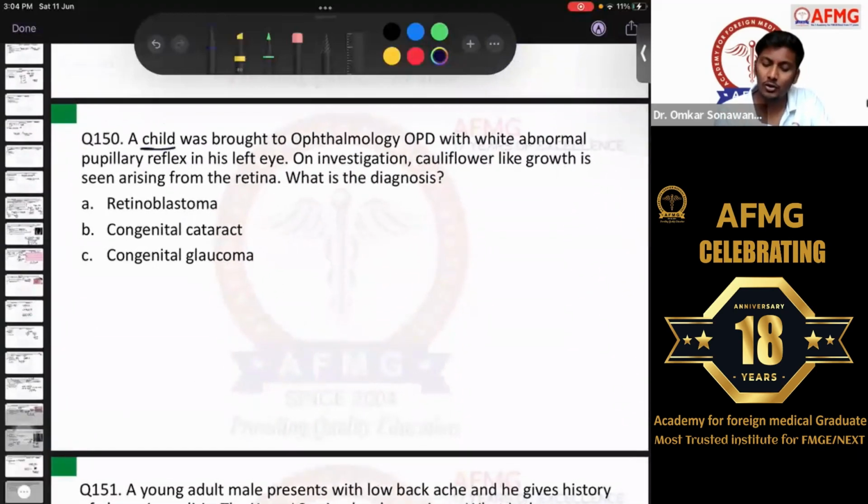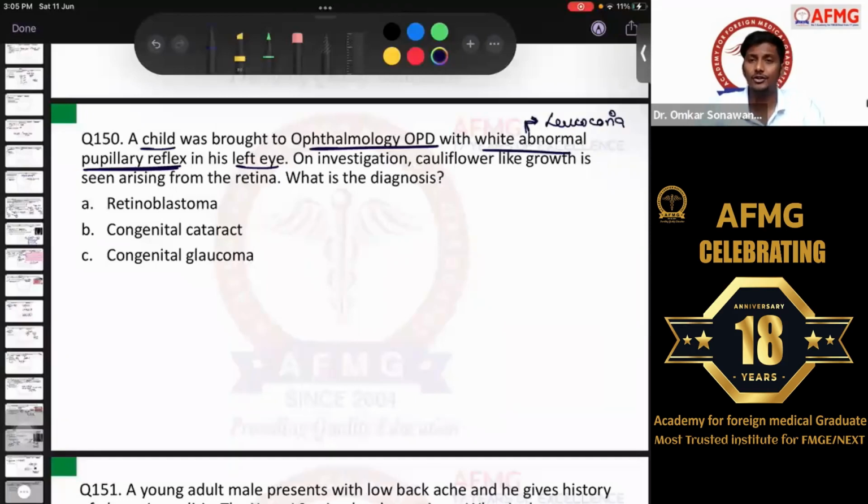A child was brought to ophthalmology OPD with white abnormal pupillary reflex in his left eye. So as I've always told you, white abnormal pupillary reflex. What did I say? They will not directly give you the condition, they will not directly mention leukocoria. Rather, they will mention a white abnormal pupillary reflex. This is what is known as leukocoria, right?